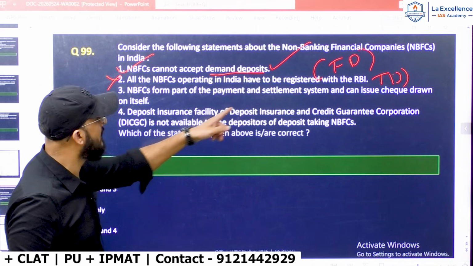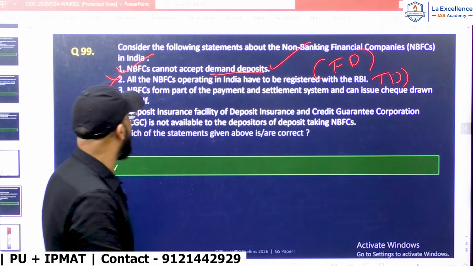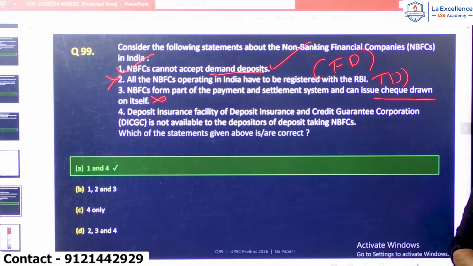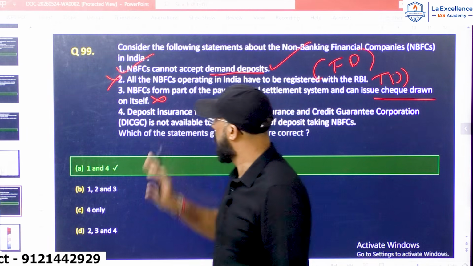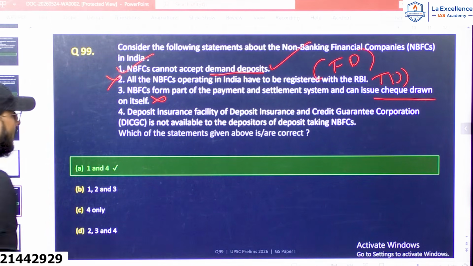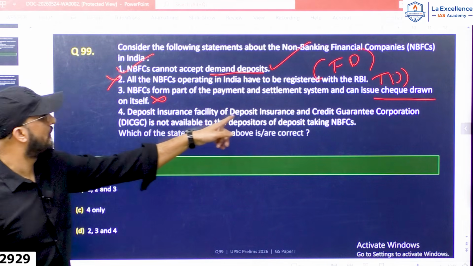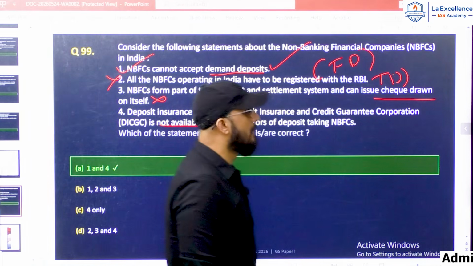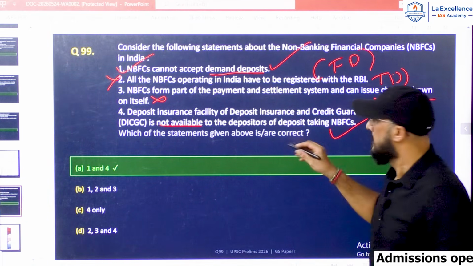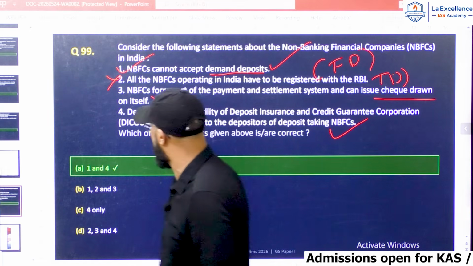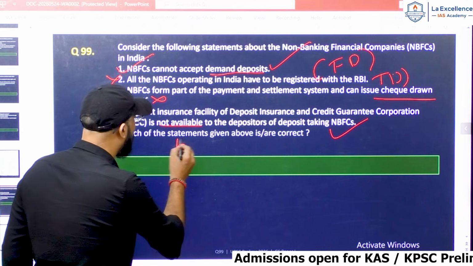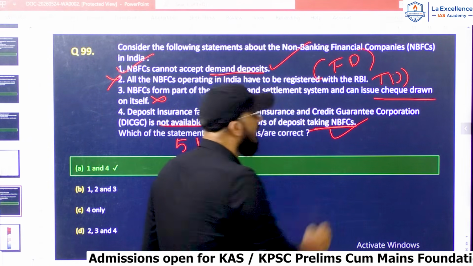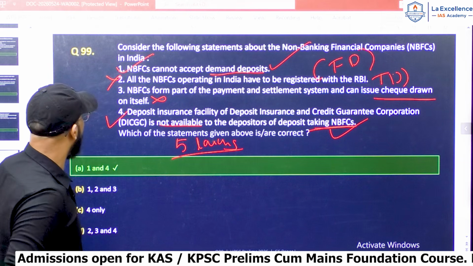NBFCs form a part of the payment and settlement system and can issue cheques drawn on itself. Wrong. NBFCs cannot issue demand instruments like cheques or DDs. So statement 3 is wrong. Now, deposit insurance facility of Deposit Insurance and Credit Guarantee Corporation is not available to the depositors of NBFCs, which is correct. As we all know, for deposits held in banks, DICGC gives deposit insurance up to 5 lakh rupees. But this deposit insurance is not available for NBFCs. So this statement is correct.